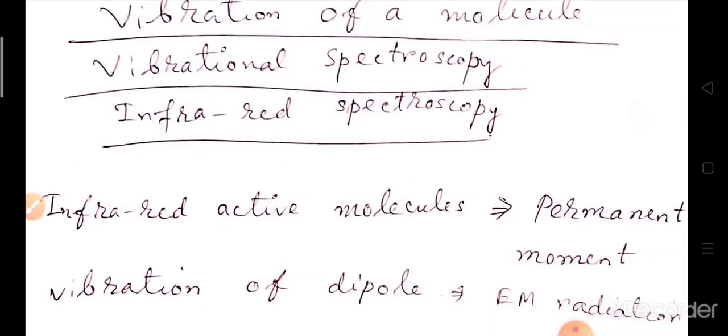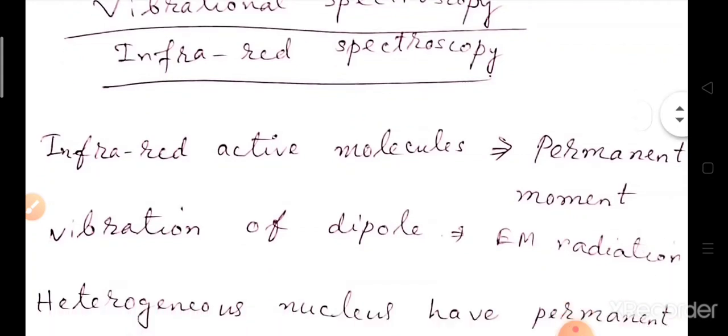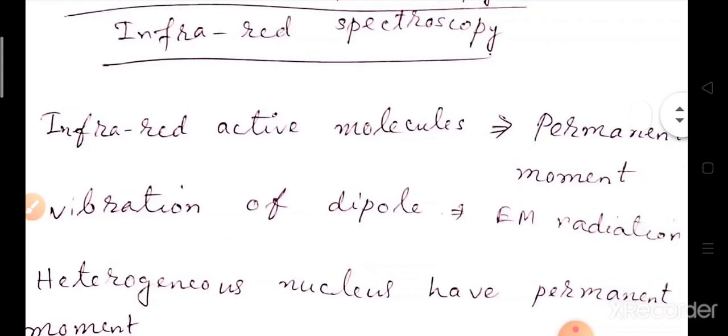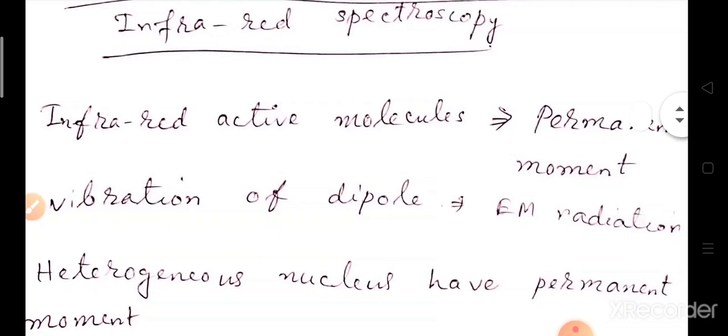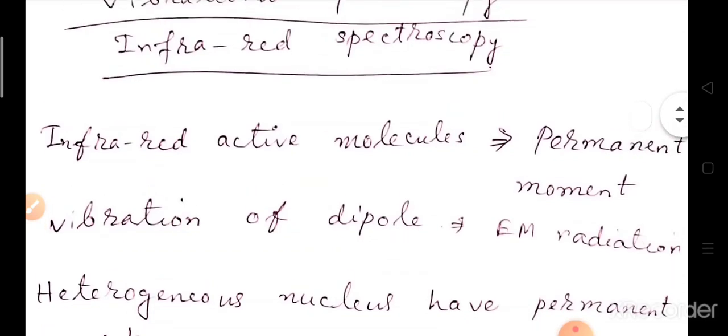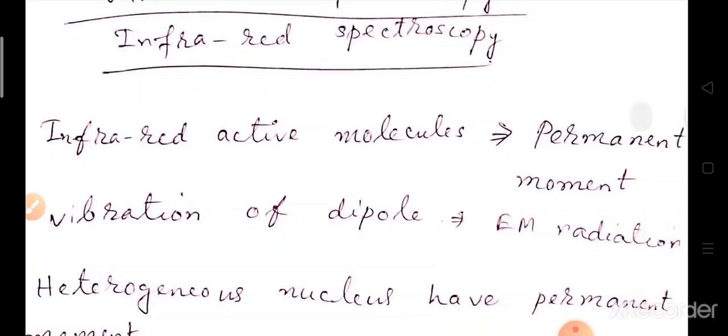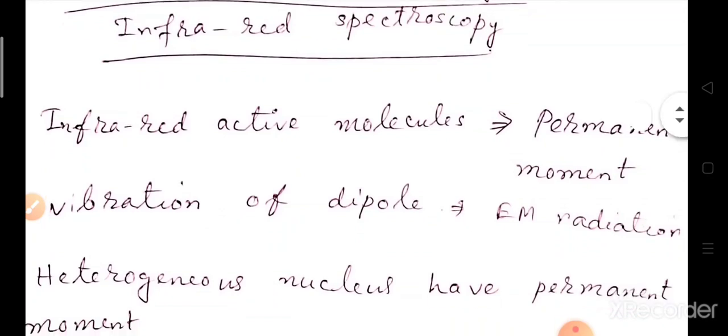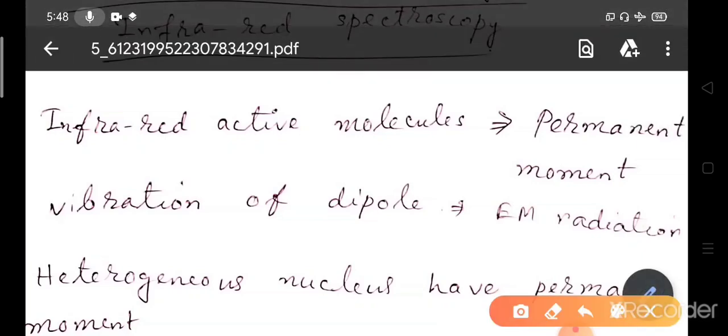So vibrational spectroscopy or the infrared spectroscopy. From the name, you can understand that it is the spectroscopy arising due to the vibration of the molecules. It is also infrared active because the vibration gives you the spectrum within the range of infrared radiation. We get infrared active molecules or a vibrational spectrum when there is a change in the dipole moment, because an oscillating dipole moment can generate electromagnetic radiation.